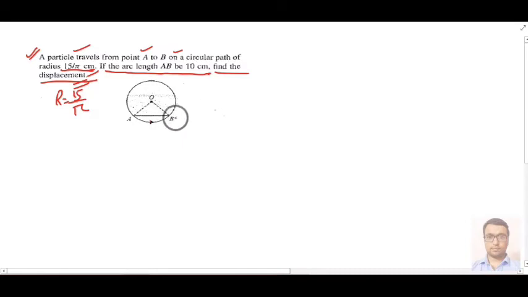So here you can understand that in this illustration this arc length AB is given, that is 10 centimeter. Suppose this angle is theta, then you can say that angle equals arc upon radius. In the last lecture I told you how to get this relation.